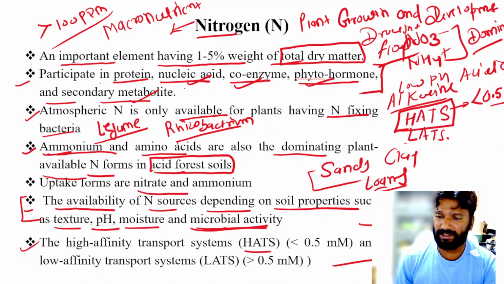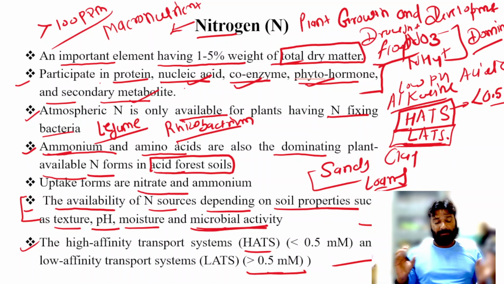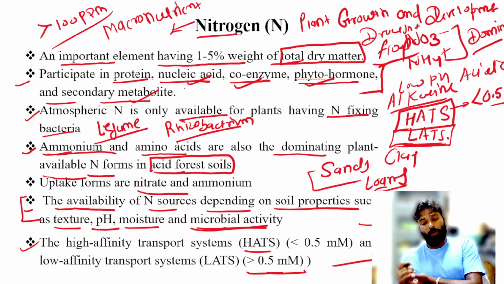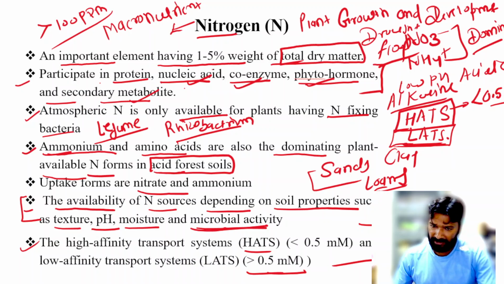Opposite to this, the low affinity transporters are activated when the nutrients are at more than 0.5 millimolar. Means when nutrient availability is higher, low affinity transporters are activated. But when the concentration is low and the requirement is high, then high affinity transporters are activated.